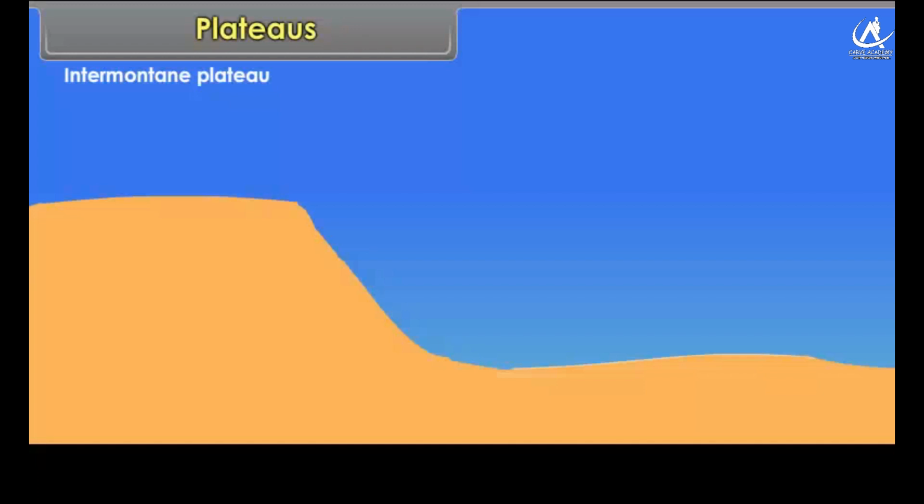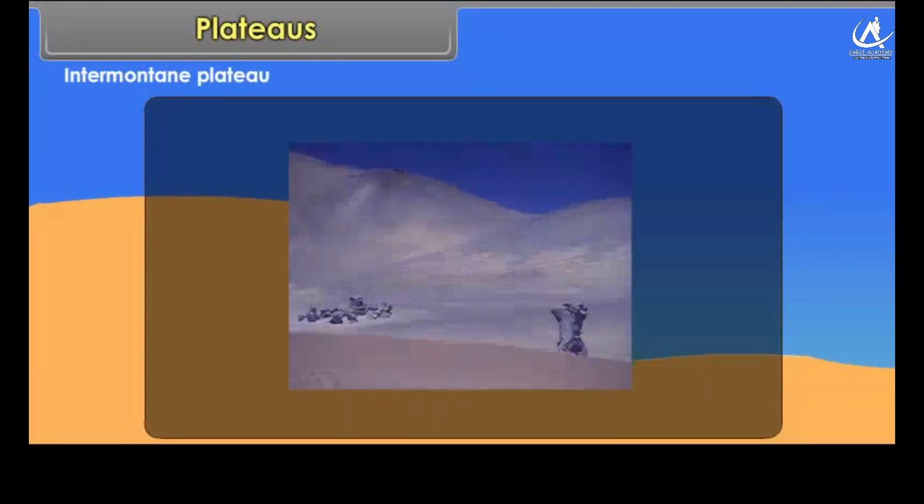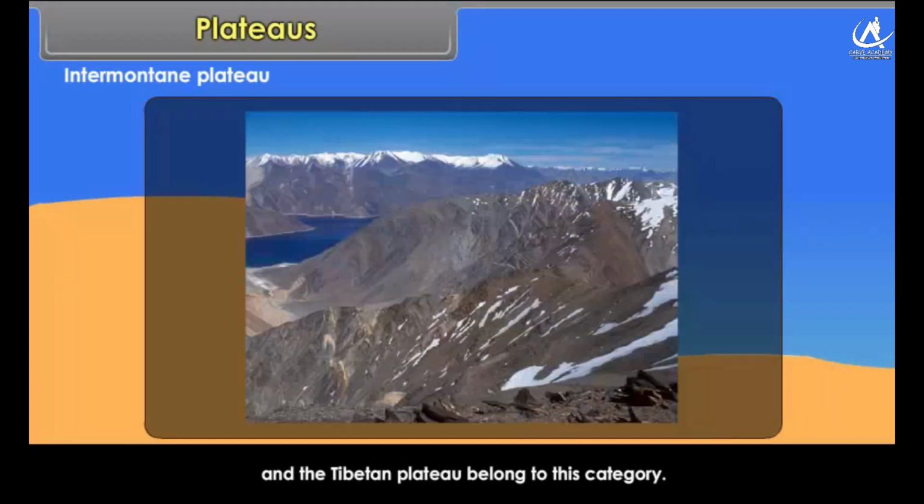Intermontane Plateau. These are plateaus which are formed in between the mountain ranges. The Bolivian Plateau and the Tibetan Plateau belong to this category.